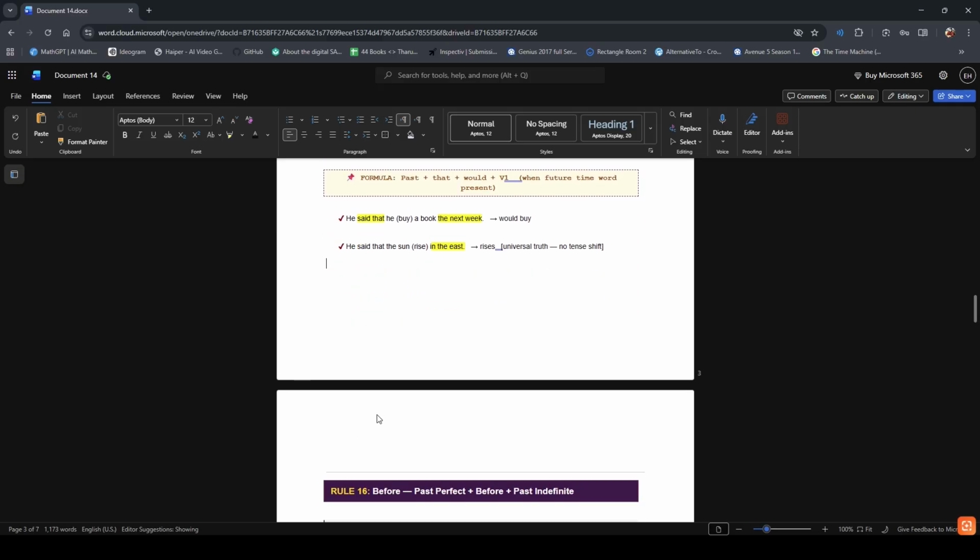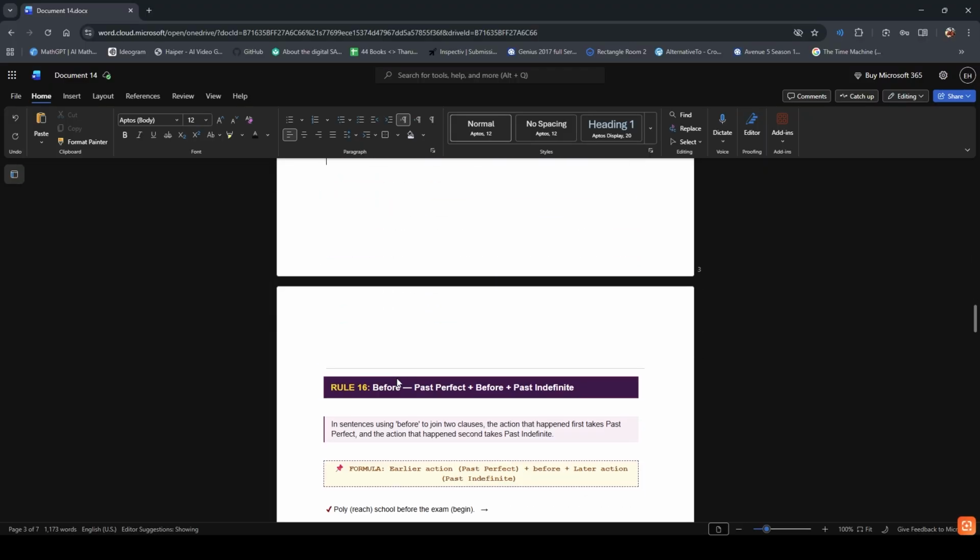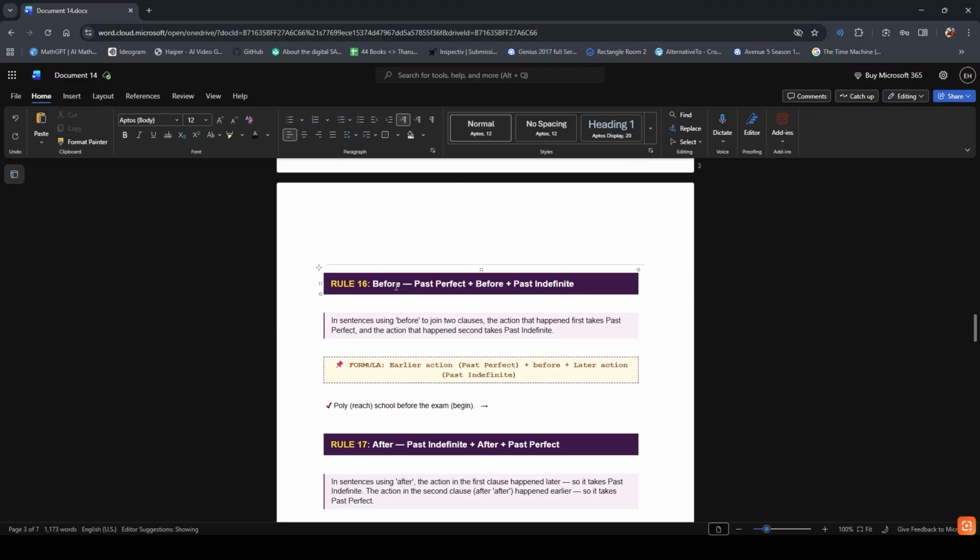Moving on to rule number 16. Before: past perfect, before past indefinite. In sentences using before to join two clauses, the action that happened first takes past perfect. The action that happened second takes past indefinite. Now, rule number 16, the word before: when two past actions are described and one happened before the other, English marks the earlier action with past perfect.